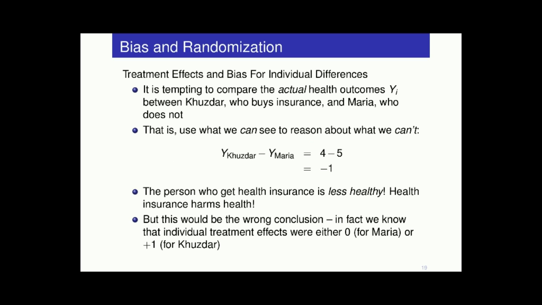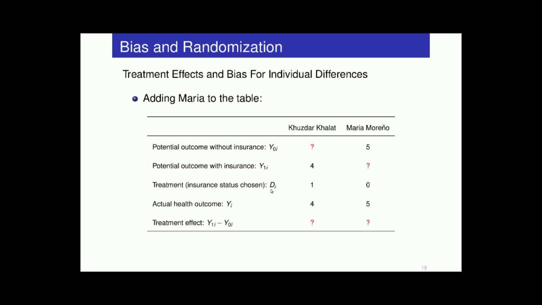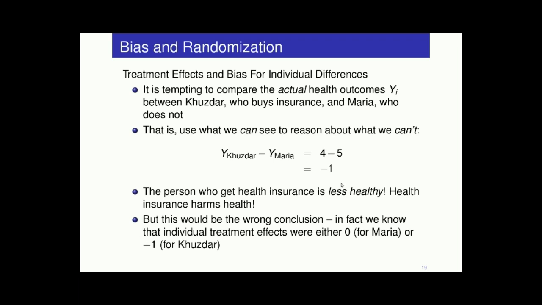So let's reason about why it's a problem to just compare them naively. If we did that, we would take Y sub Kuzdar, Kuzdar's actual health outcome, minus Maria's actual health outcome. From the table, 4 minus 5 is minus 1. Based on that naive comparison, we'd say, oh look, people who get health insurance are less healthy, health insurance is bad for you.